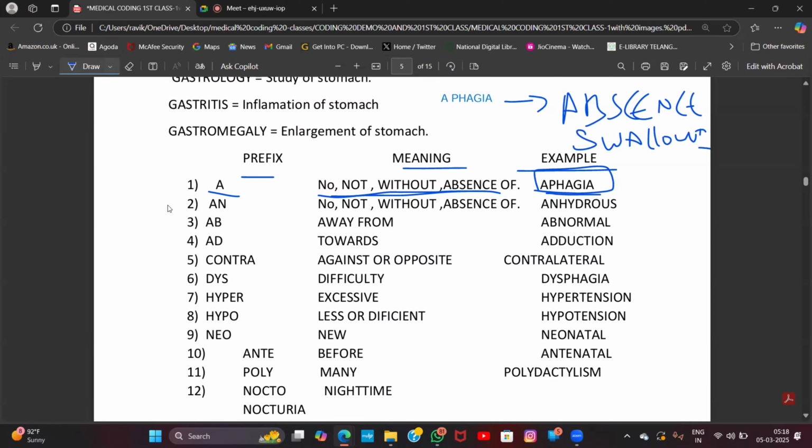Aphasia. What is meant by aphasia? Absence of swallowing. మింగటంలో కష్టం అవుతుంది. మింగటంలో కష్టం అయితే that condition is called aphasia.